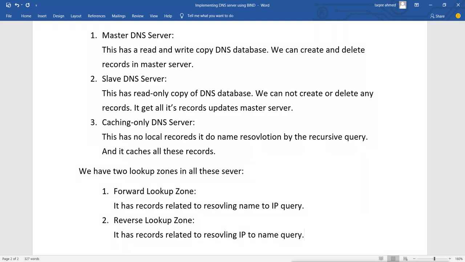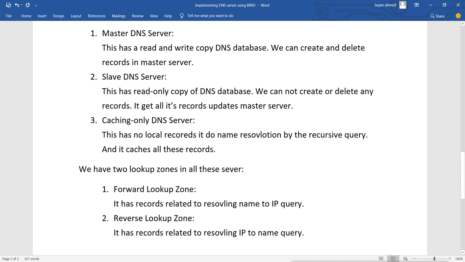That means when you give an IP address and you ask for the name, then it will be resolved by the reverse lookup zone. So these are the two lookup zones we have, and in each lookup zone we have different records of DNS servers.